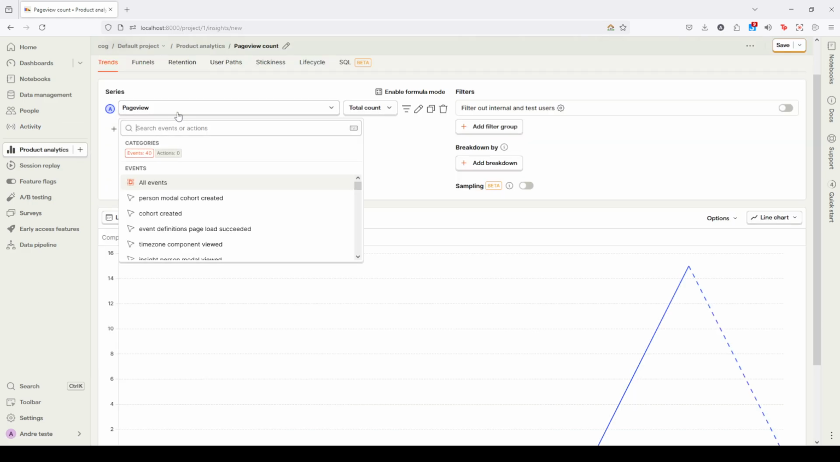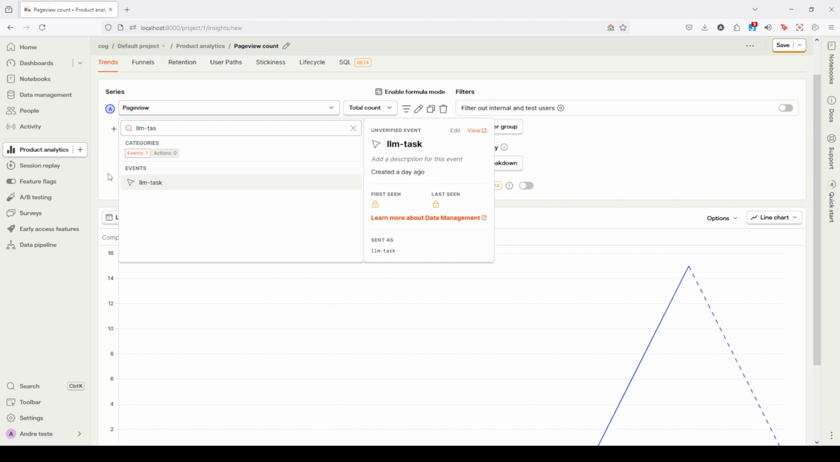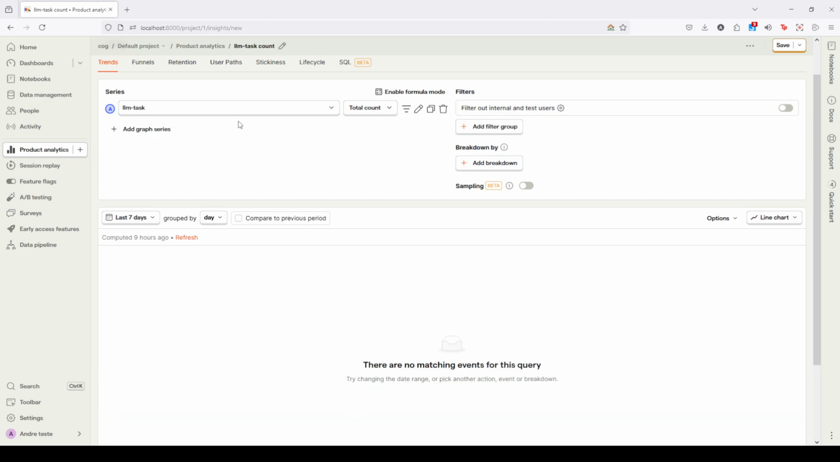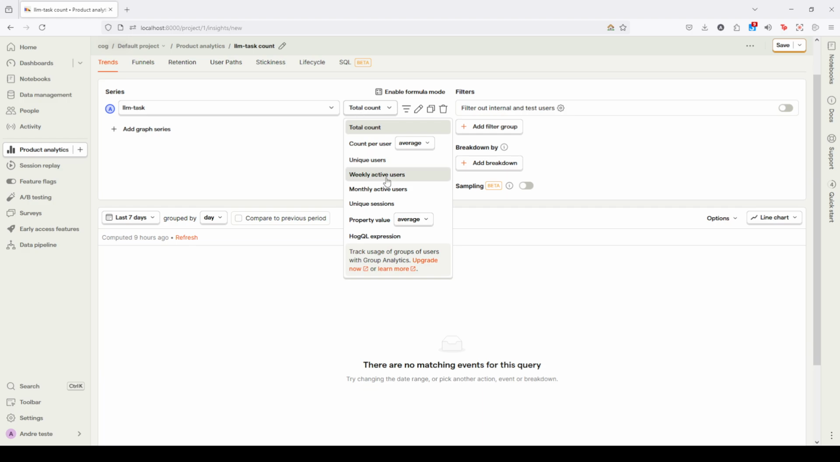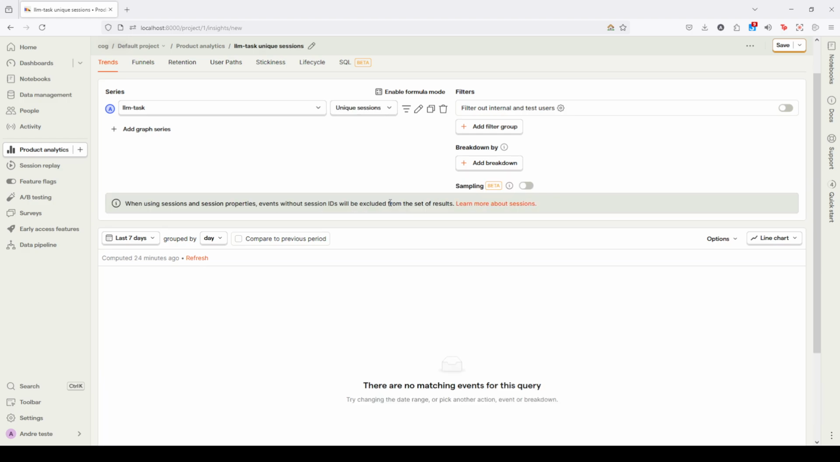Now, to find users with long sessions, I will navigate here to the product analytics page and select as my event the LLM task event. These are my dialogues. I'll also switch this to, not necessary, but I'll switch this to unique sessions.